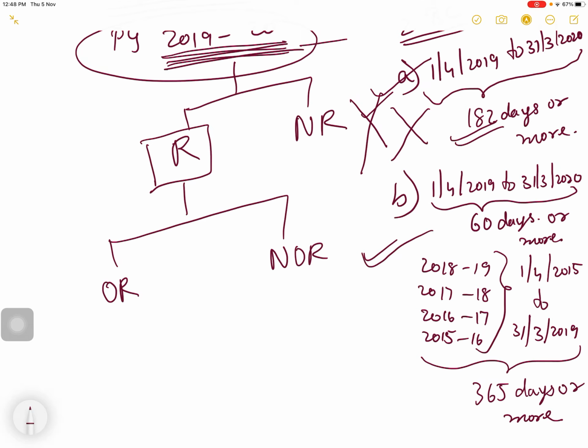If he satisfies the second basic condition, again he is resident. If he does not satisfy the second basic condition also, that means he is non-resident. So if an individual does not satisfy both basic conditions, he is non-resident. If he satisfies any one basic condition, then he is resident.